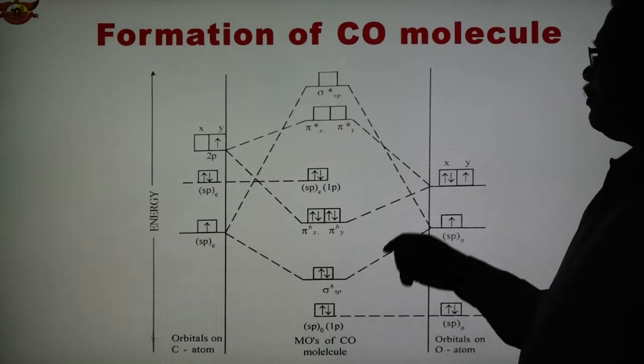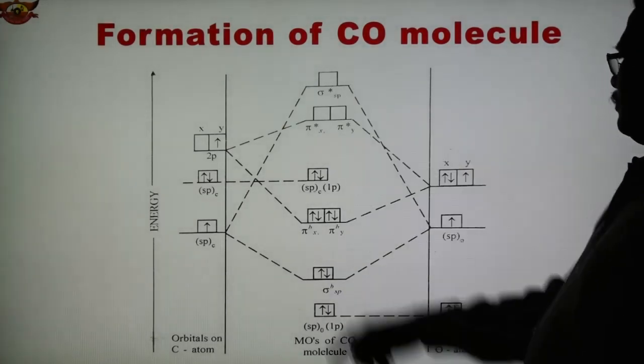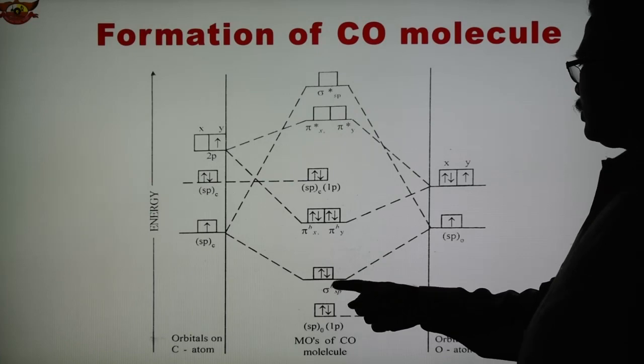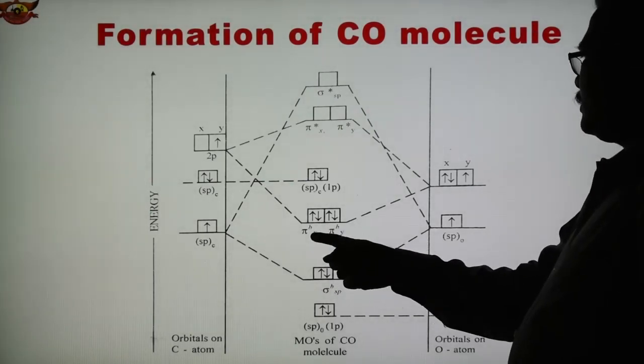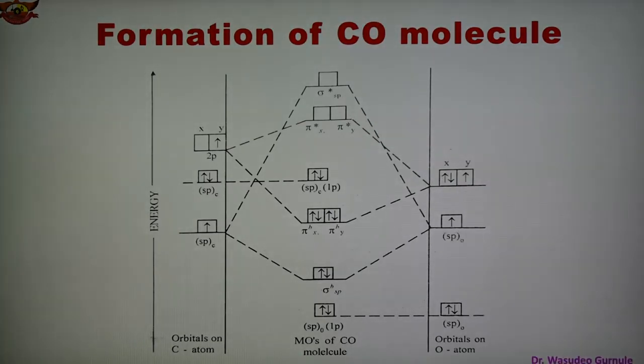If you want to write the MO configuration of this CO, then we can start from lower to higher. So CO, then colon, then sigma sp 2, pi x 2, pi y 2, then pi star x 0, pi star y 0, sigma star sp 0. So this is the MO configuration in this case. And also we can calculate the bond order in this case. To calculate the bond order, the formula is bond order equals Nb minus Na upon 2.